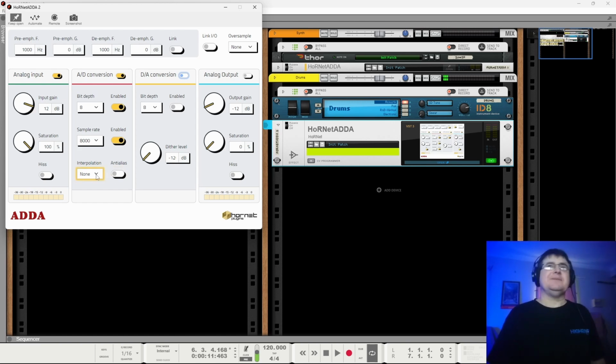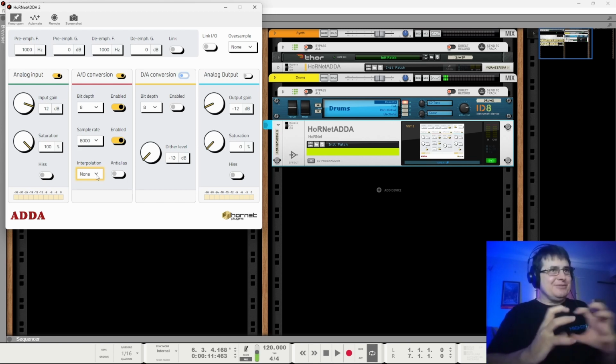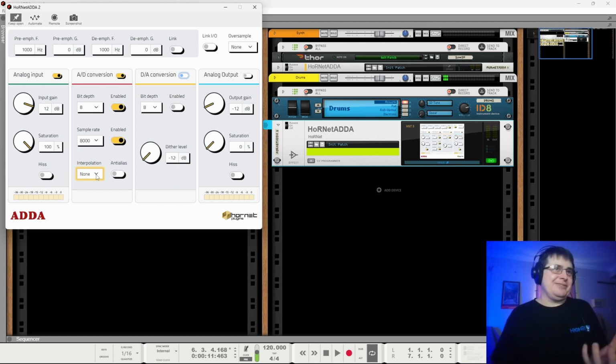Sometimes it can feel a little bit random. You probably need to understand how this works. Otherwise, you're just going to be like, I do that, and now it sounds like crap. There isn't a sort of how much crapness I want to dial in. You can just move the switches and it sounds like crap or okay. And sometimes it's hard to get that point where you're like, that's the kind of crap I want.